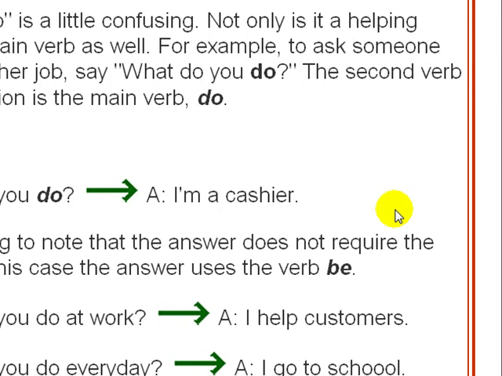I am a cashier. You can say, what I do is being a cashier, but we Americans like everything really succinct, really to the point. We don't like to waste a lot of words and time and effort. So we cut it down to what you really need to know. You want to know what I do, and I'm telling you I am a cashier.